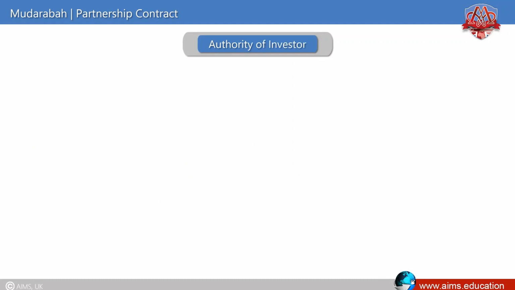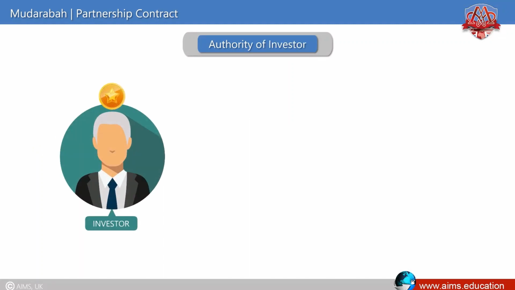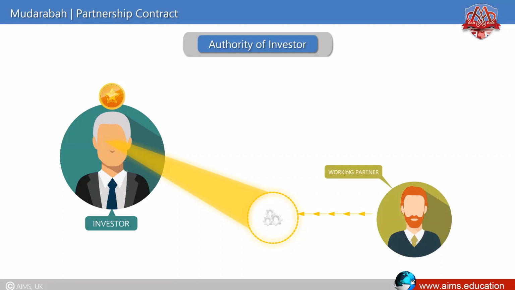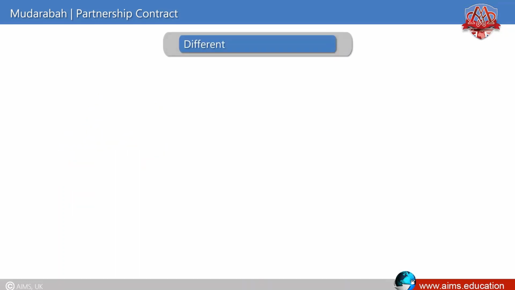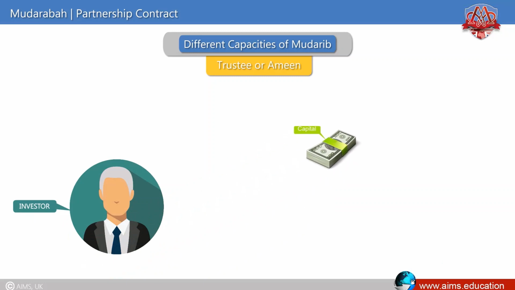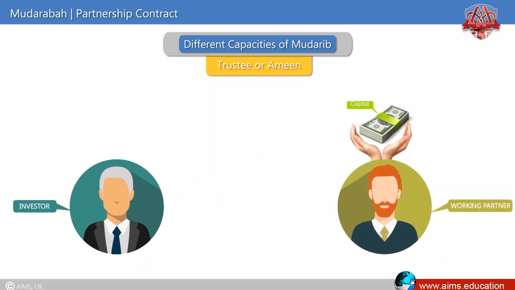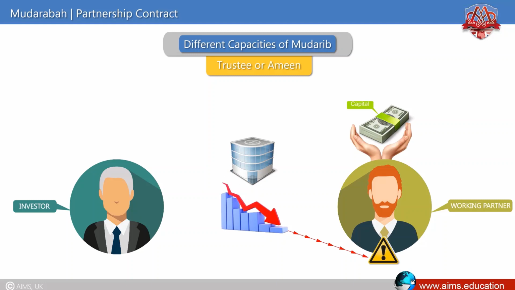Authority of the investor. The investor has an authority to oversee the working partner's activities and works with him if he consents. Different capacities of the Mudarib. Trustee or Amin. The capital of the investor is a trust in the hands of the working partner. Therefore, if business loss occurs due to the negligence of the working partner, he will be fully responsible.